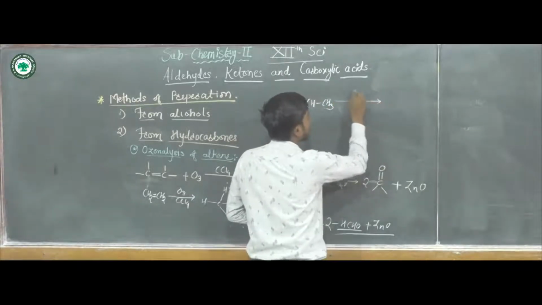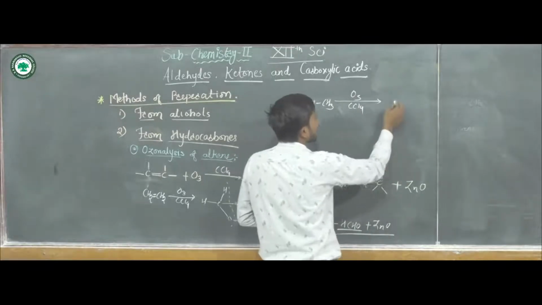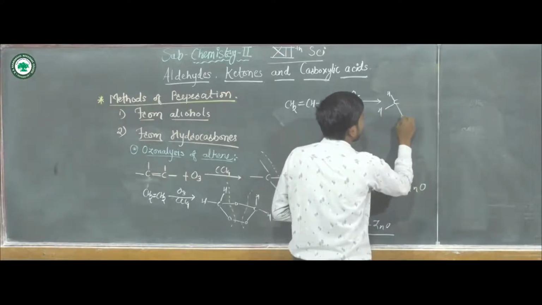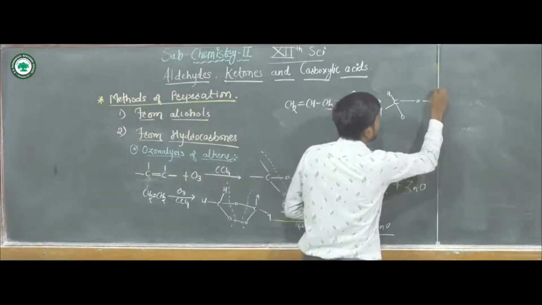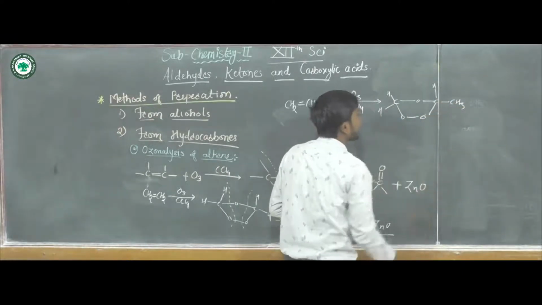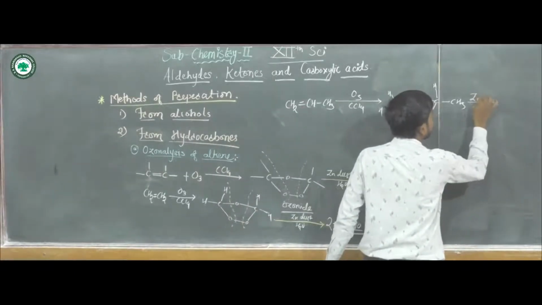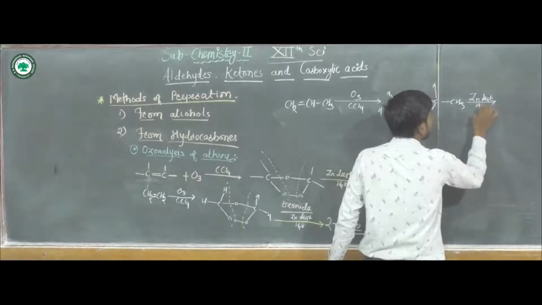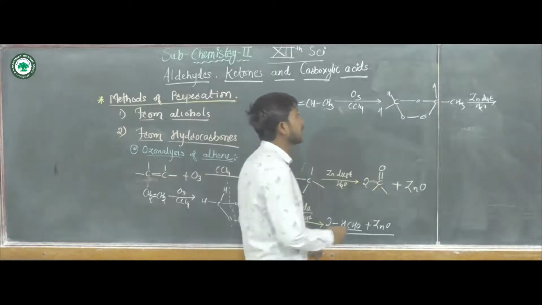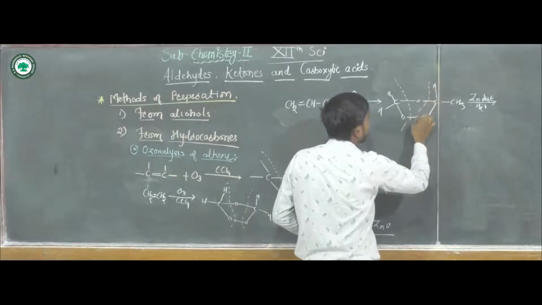When it undergoes ozonolysis, what will be the product formed? The ozonide will be this intermediate ozonoid, which on reduction with zinc dust will form a mixture of aldehyde and ketone. Which will be the aldehyde? This group will be the aldehyde and this will be the ketone.